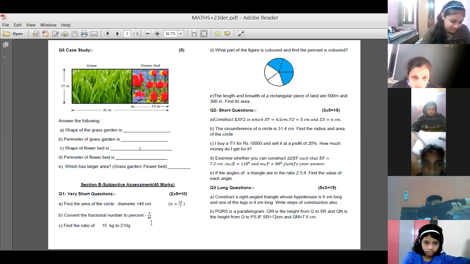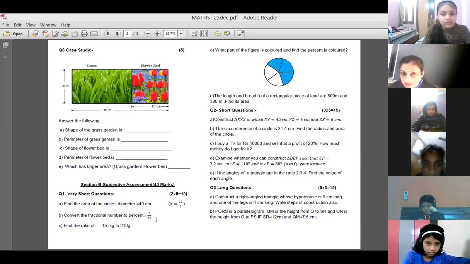So when you convert 3 upon 40 into percentage, what will you be doing? Multiply it by 100, 15 upon 2%. Okay, cut it again. How much are you getting? 75 upon 10. Okay, 7.5 percentage. Okay, fine, Kavya.